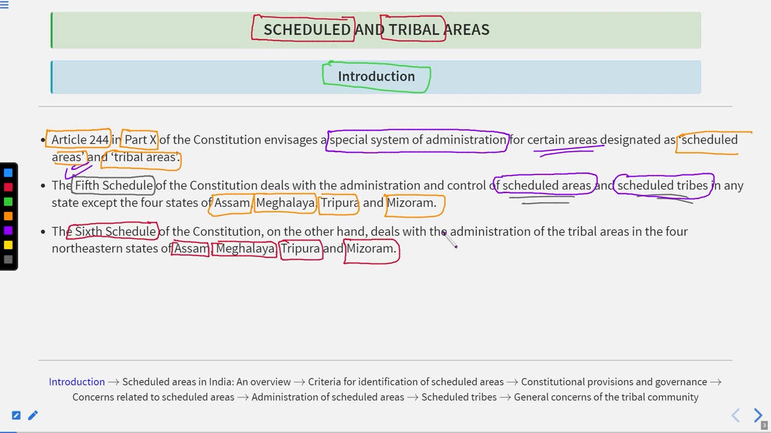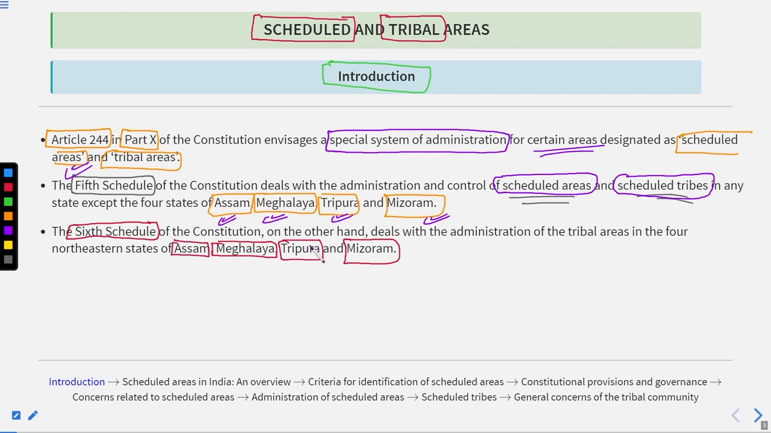The exception has been granted to the four states: Assam, Meghalaya, Tripura, and Mizoram. It means that except these four states, the remaining 25 states, because 29 are there, the four states will be excluded, then the remaining will be 25.